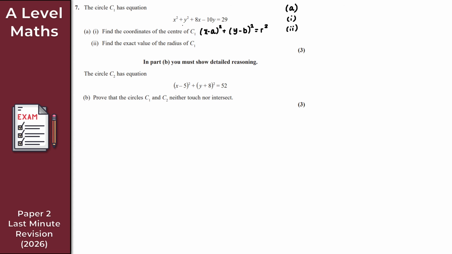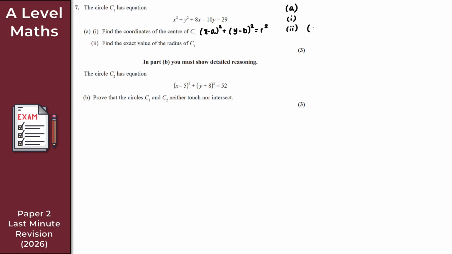And then complete the square on the x part. Then complete the square on the y part. Simplify, and we should have it then in this form here. So let me just demonstrate what I mean by all of that, if that doesn't sound familiar. But hopefully it does, right? Because we're days away from our next A-level maths exam. So grouping the x terms, say you get x squared plus 8x, then complete the square on that.